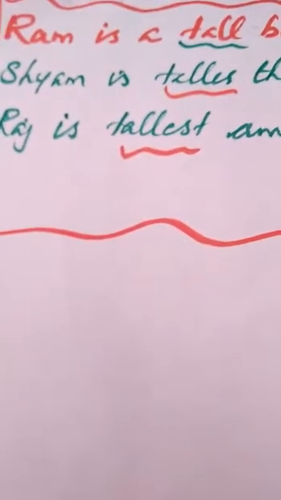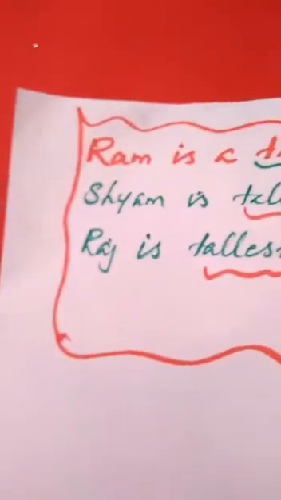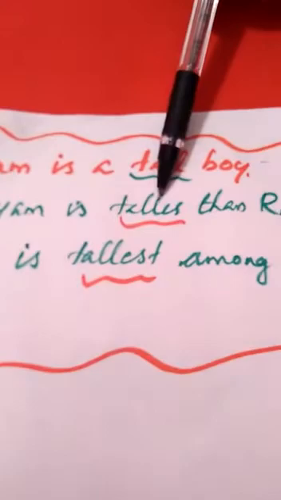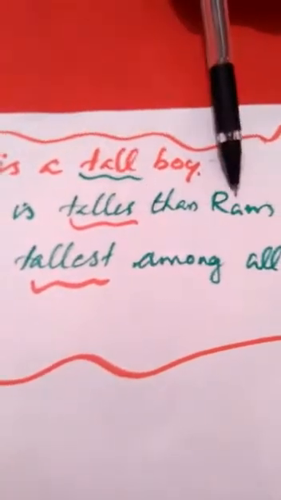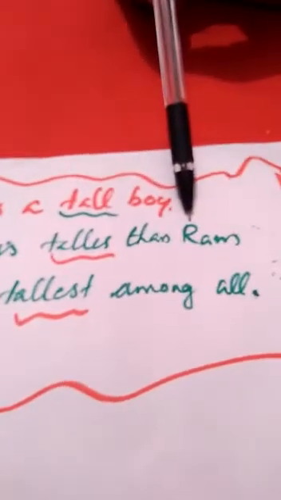In the second sentence, Shyam is taller than Ram. Here two persons are compared. Which are the nouns? Shyam and Ram. They are compared with their height. Shyam is taller than Ram. Here, taller is the adjective. So, it is comparing two persons, so it is comparative degree.